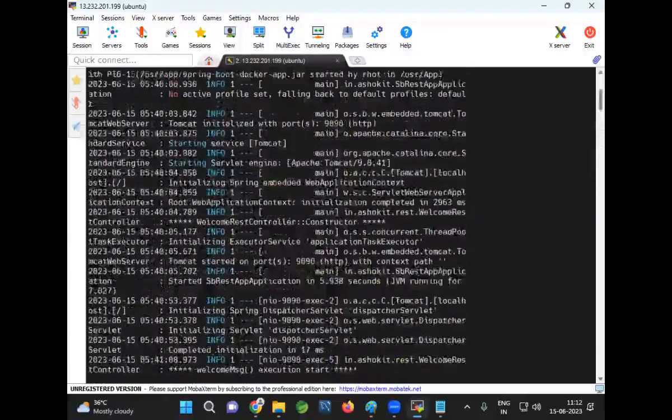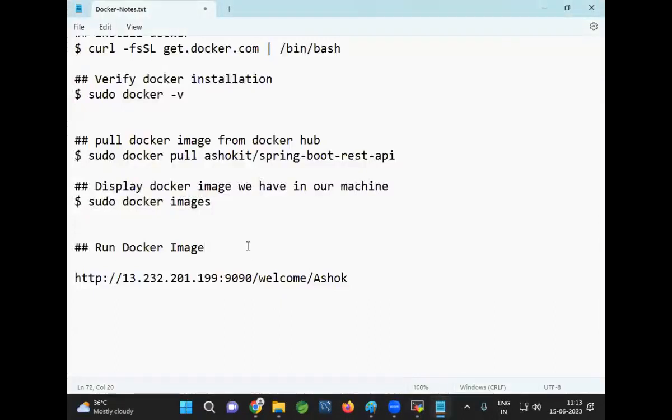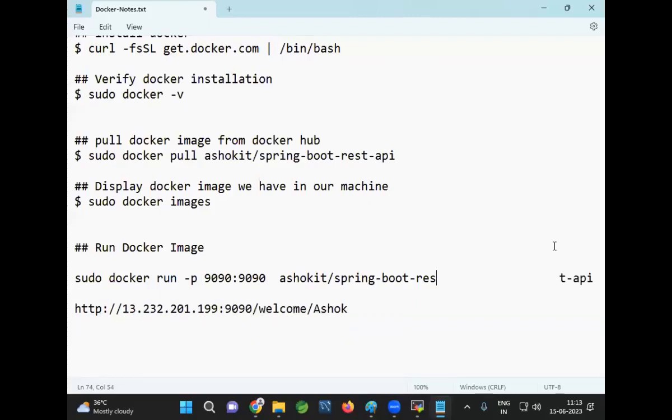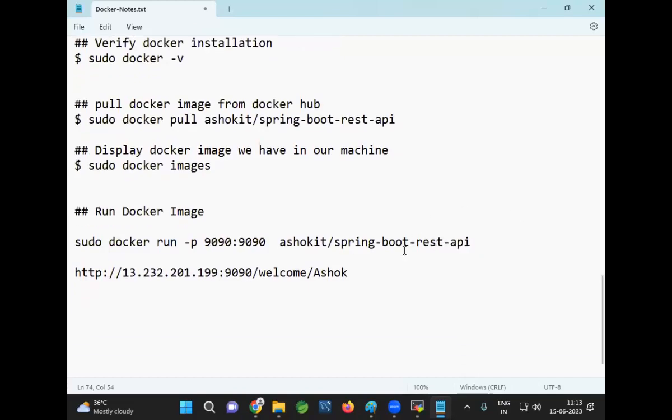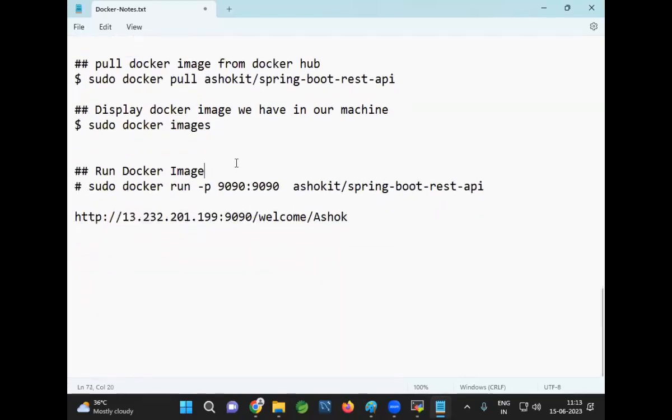Now, this is the command I used to run that image. Run the Docker image by using sudo docker run -p.